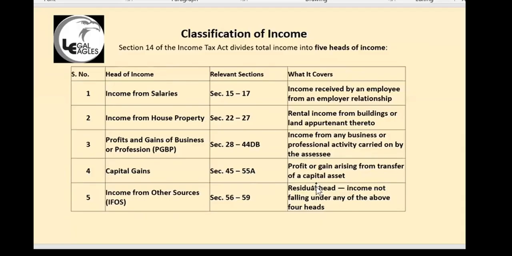Profits and gains of business or profession. If you are doing some business, let us take, you are running a kirana shop, or you are running a factory, it is a business.